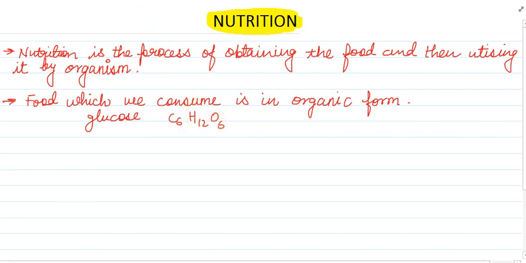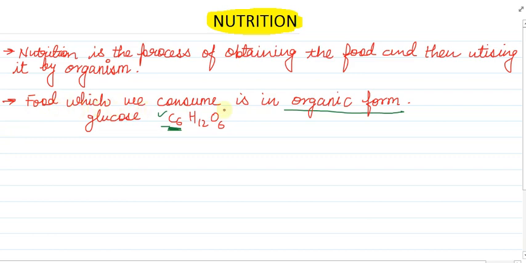Here C6 means 6 carbon atoms are there. Any substances which have carbon in them are called organic substances. So our food which we eat is also in organic form, that is, it contains carbon. The simplest food which we consume is glucose.